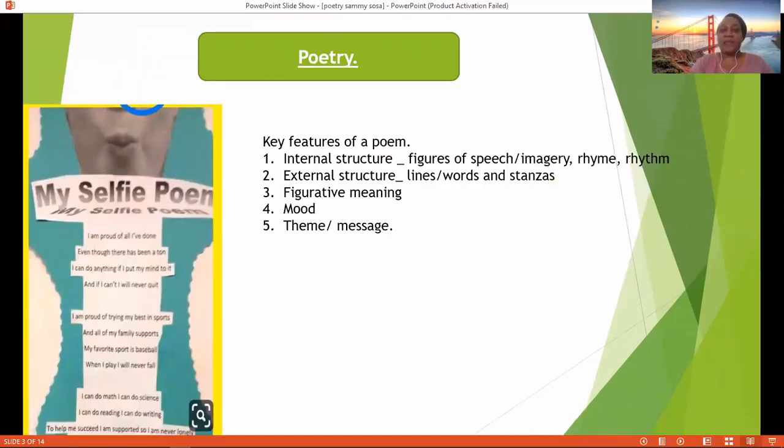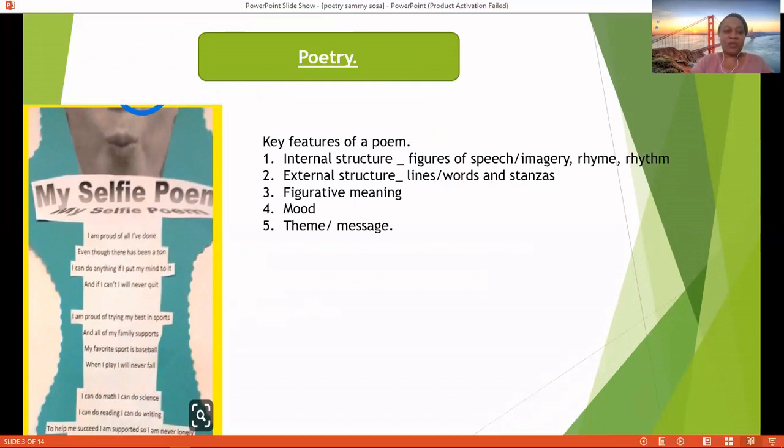Right, let's look at key features of a poem. Like I said to you, you will see an example of a poem which I have right there on the screen, a very interesting poem, My Selfie Poem. I'm sure most of us like taking selfies. Right, look at that poem. I just want to read through it quickly so that you see the flow of emotions, how one feels about themselves. My Selfie Poem, it goes like this.